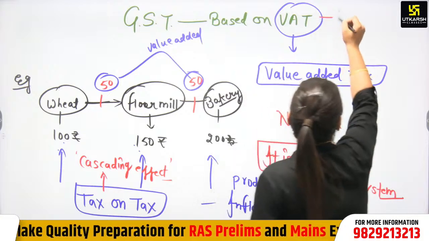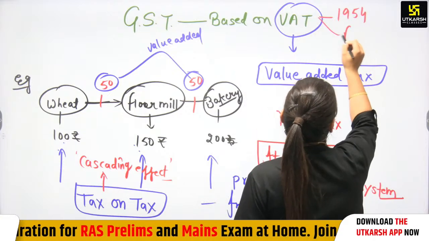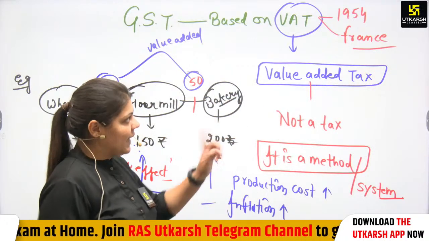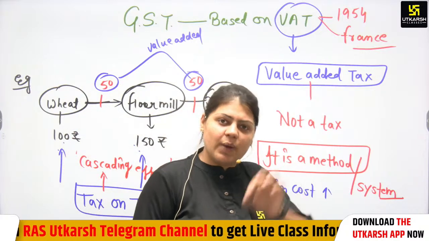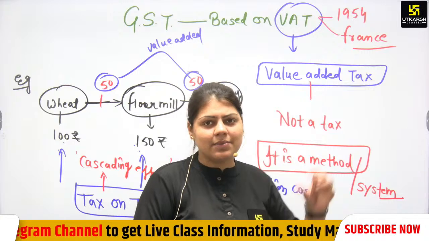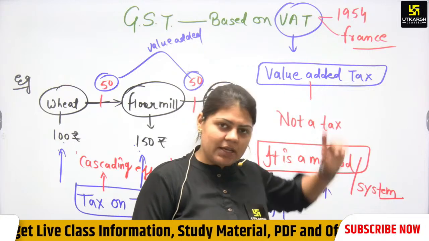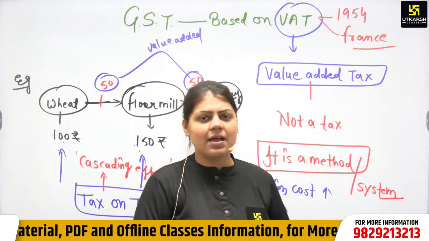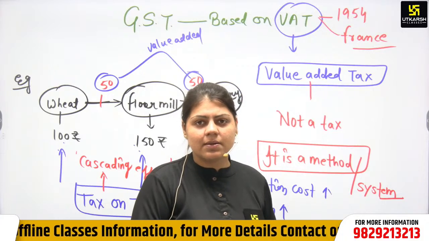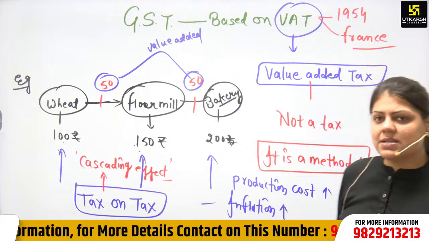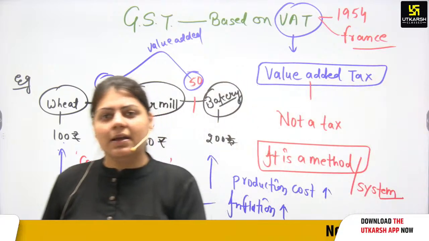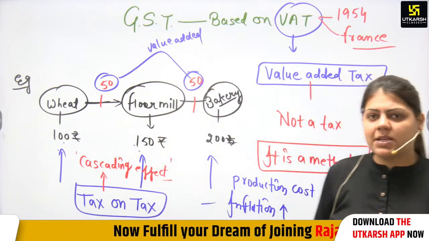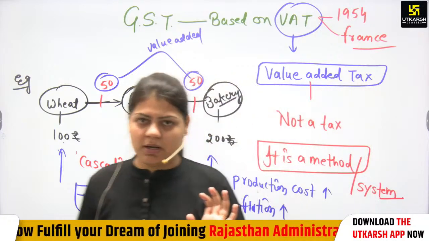The VAT system was first implemented in France in 1954. But the Canada model is based on both VAT as well as GST, and our Indian tax system, GST, is based on the Canada model. In France there is only the VAT system, running smoothly, with no need for GST. But in Canada there is GST as well as the VAT system, and in India too there is a VAT system and also GST. So our Indian GST is based on the Canadian model, not the French model.